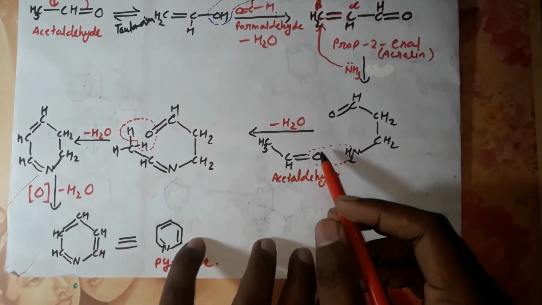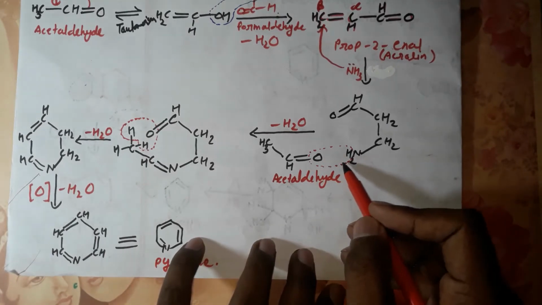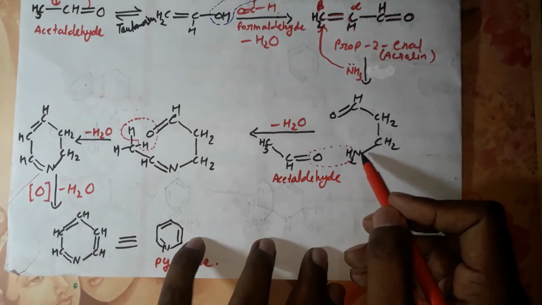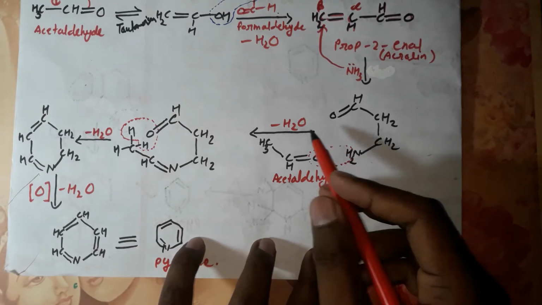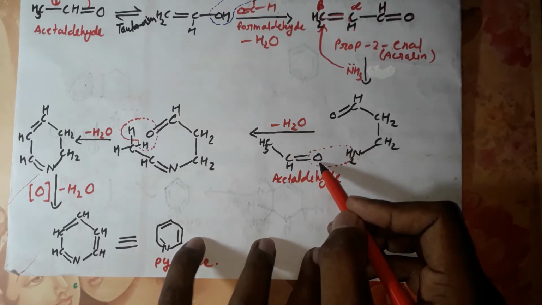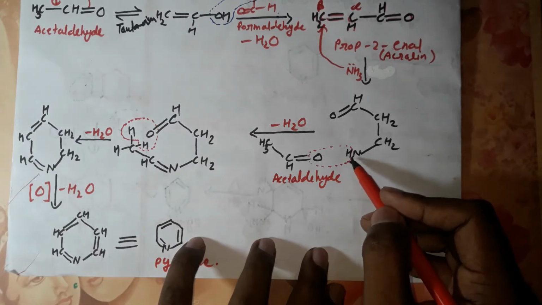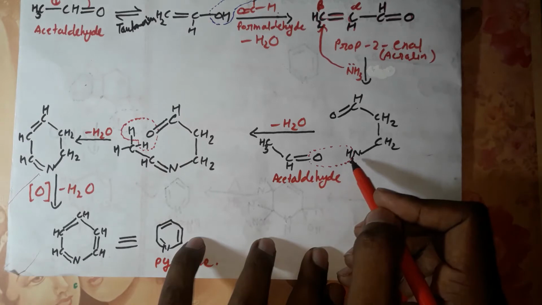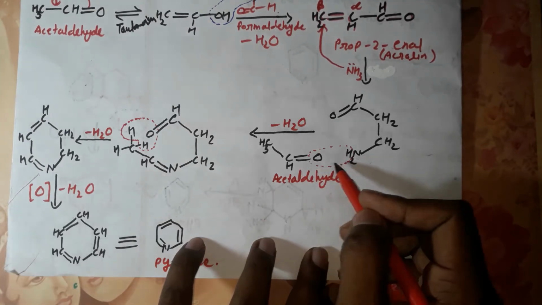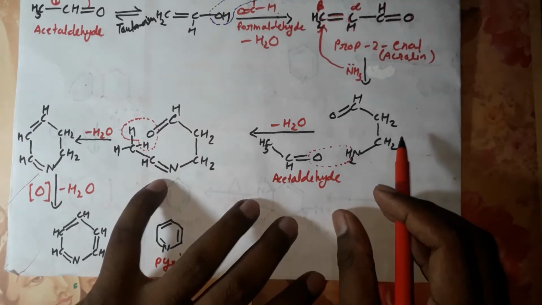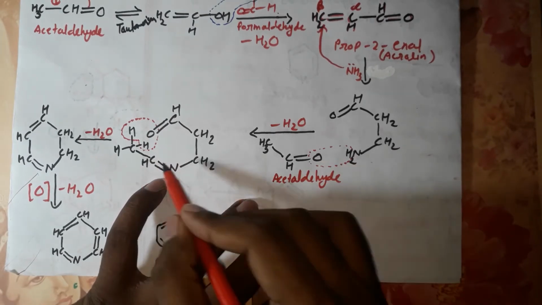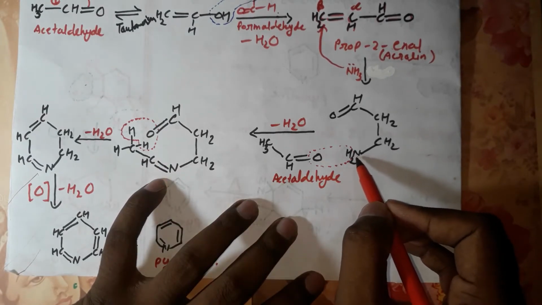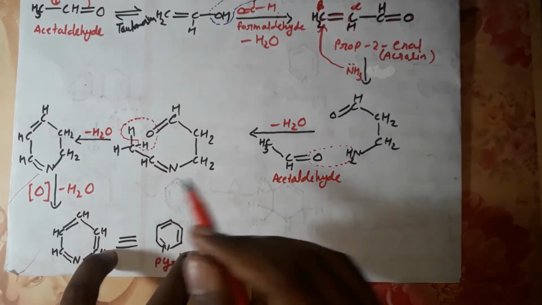Then this oxygen will attack at this amine group, and it will release water molecules. This oxygen and these two hydrogens will react and form a water molecule, and this group will attach with nitrogen with a double bond. Okay, so this group attaches with this amine group and becomes this intermediate.